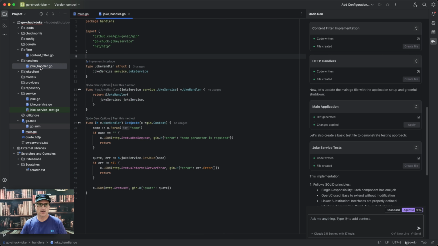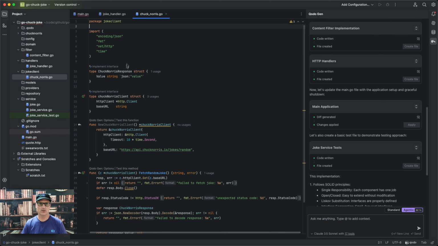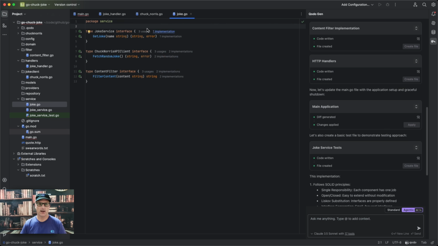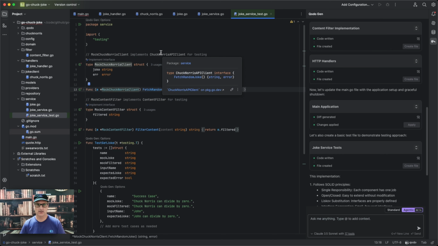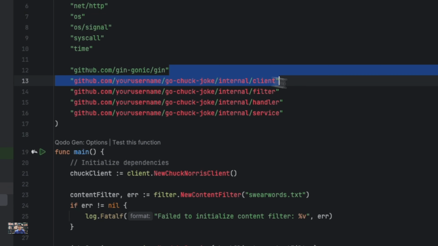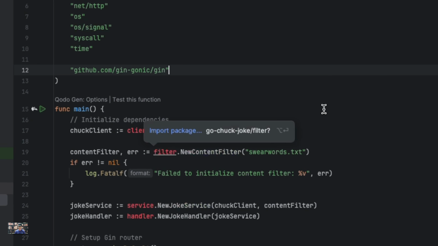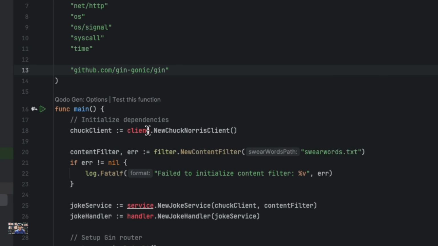And now I'm going to go to the actual Chuck Norris joke client here and see that everything is imported correctly. I'm going to go to my interface definitions here under service, which are good. Here's the service itself. It's all created. And then the joke service test is ready to test. And then our main.